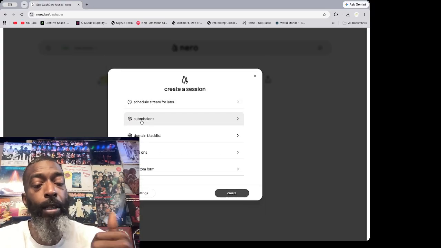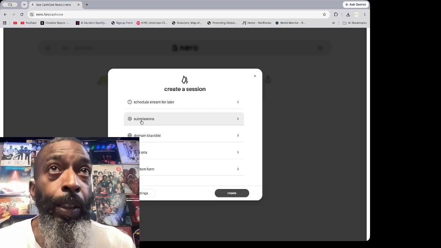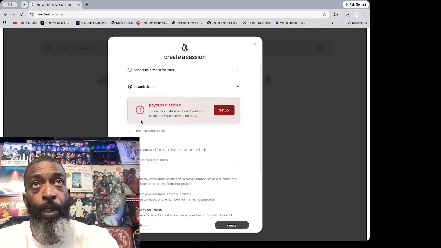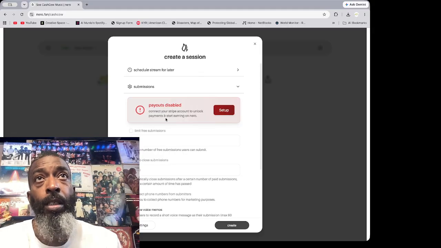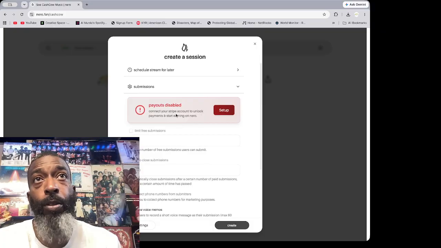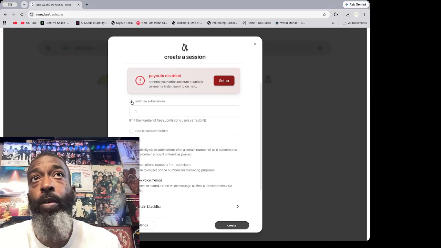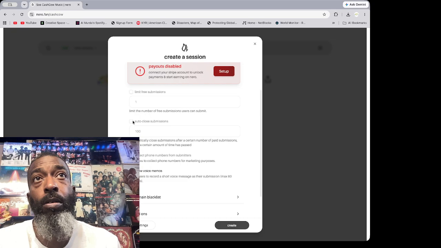If I'm scheduling, I'll probably schedule from my TikTok Live account and schedule it that way. But here it is, submissions. As you can see, it's saying you're not getting any money unless you set up your Stripe. But regardless, you can see you've got limited free submissions. You can do limited free submissions, one free submission, or you don't have to do limited free submissions at all.